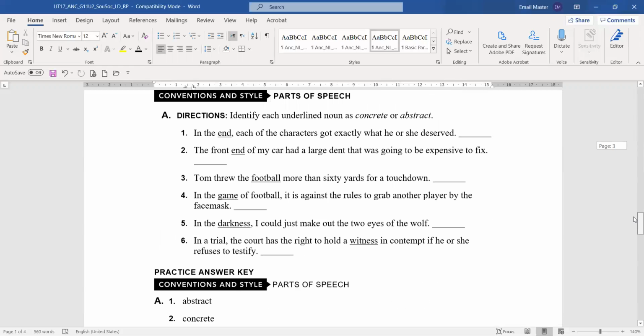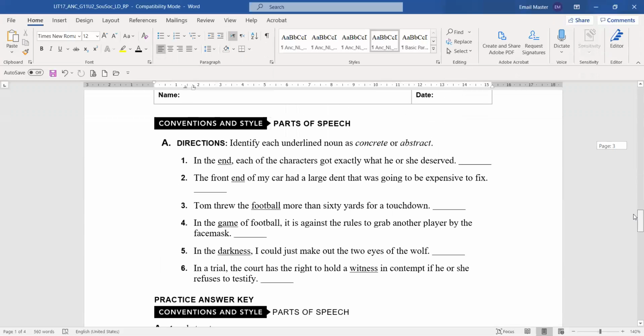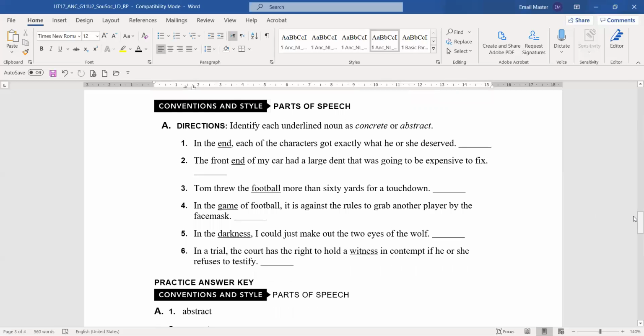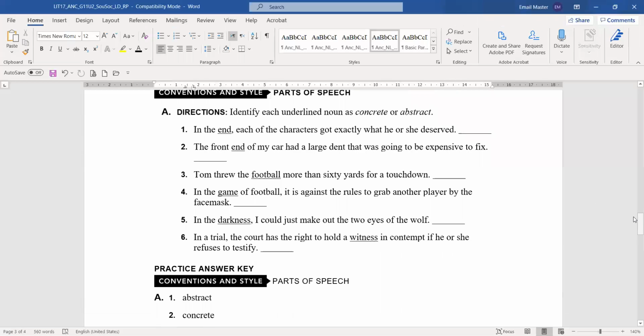On the other page, it says, identify each underlined noun as concrete or abstract. In the end, each of the characters got exactly what he or she deserved. So here we have end, but it's an abstract noun. But in the second one, the front end of my car had a large dent. So here it's concrete, the end. Why? Because you can see it and you can touch it. It's in front of the car.